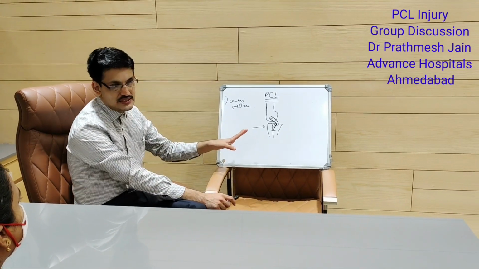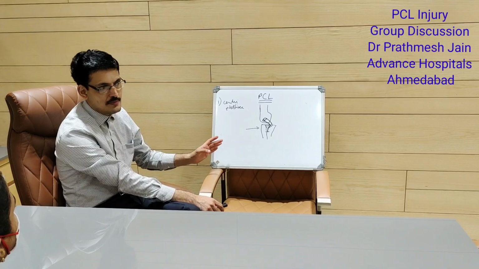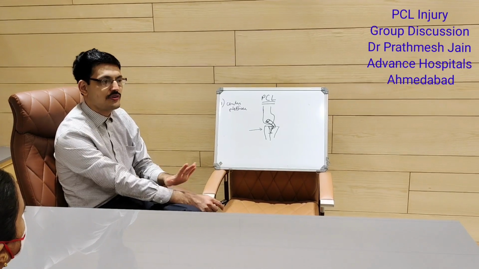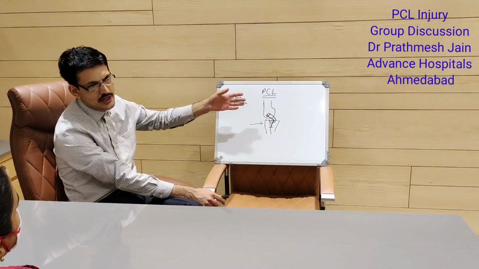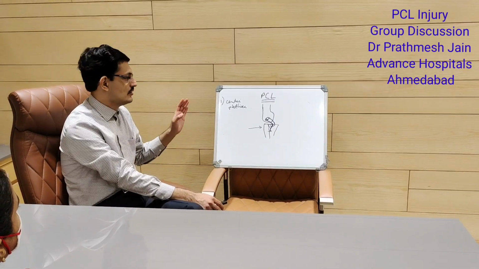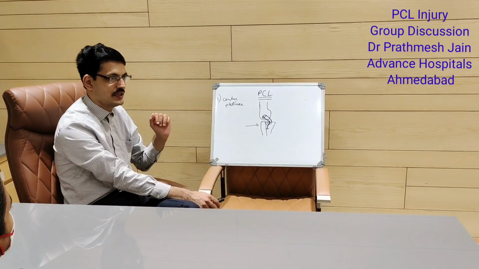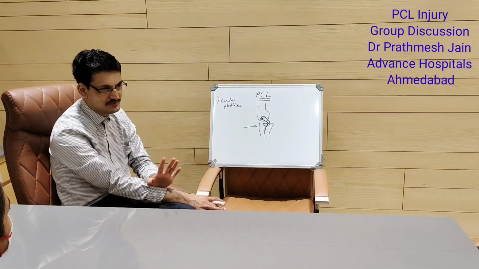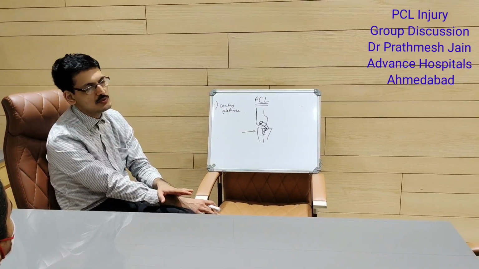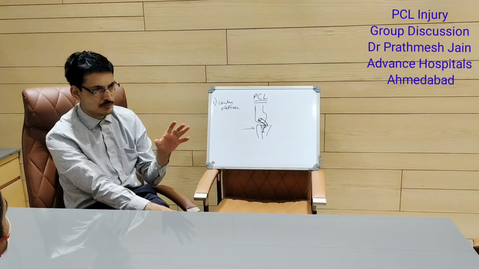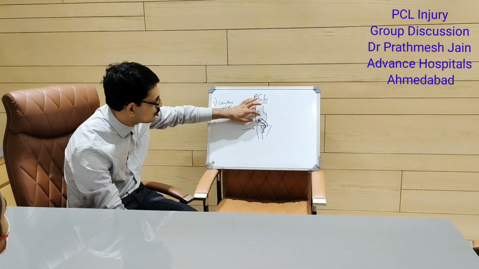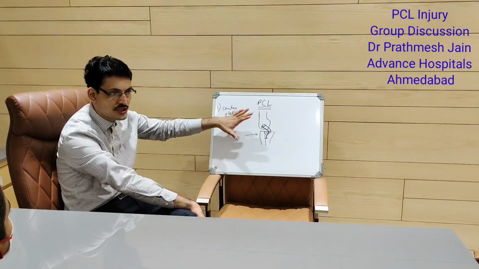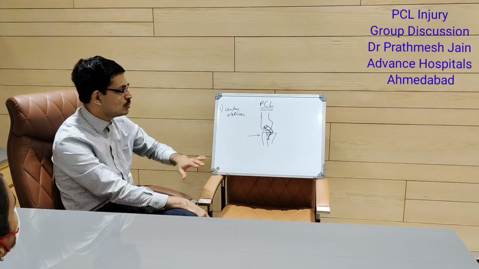Now, as compared to the ACL, the difference is that most of the times with a PCL tear, you will still find a PCL ligament. Contrary to the ACL injury, where you go into the joint and you will not see the ligament, because the ligament will be torn, in PCL injuries, whenever you go into the joint, you will be seeing a PCL. Most of the times, 90% of the times, you will see a PCL, because as I told you, it is a very broad ligament, about 2 to 2.5 centimeter insertion on the medial femoral condyle. It is a huge surface area and a large bulky ligament, and it usually heals also.